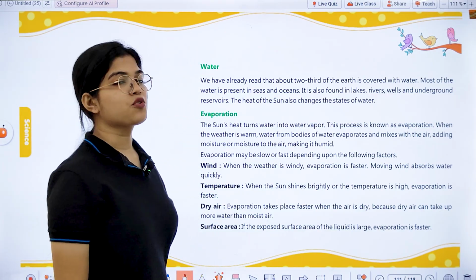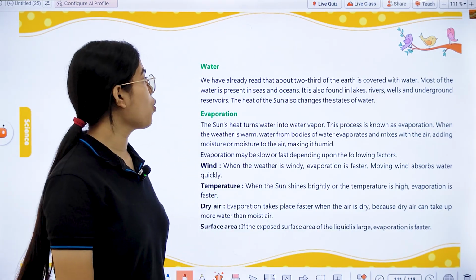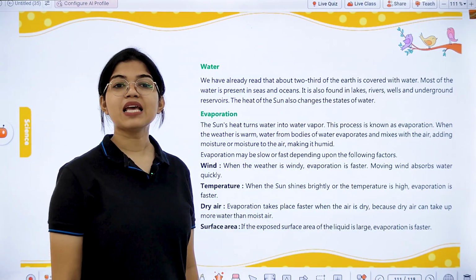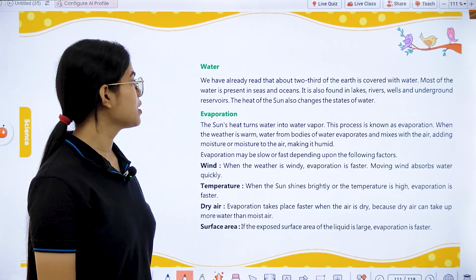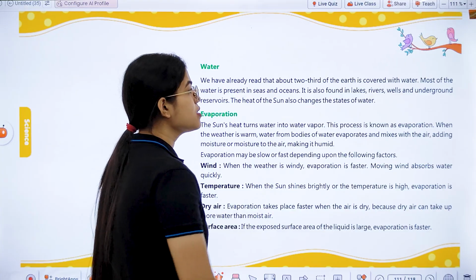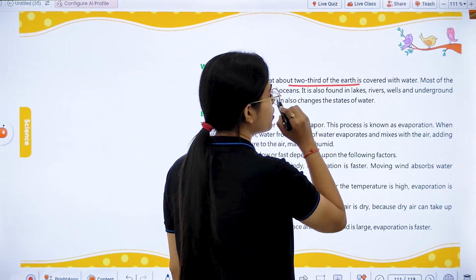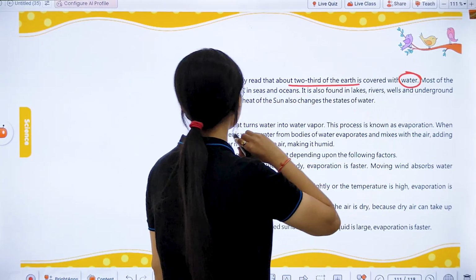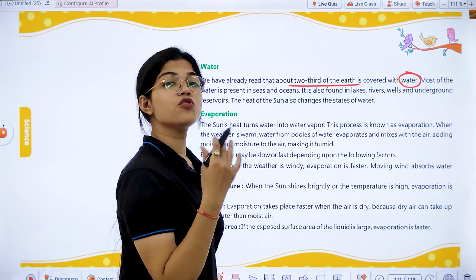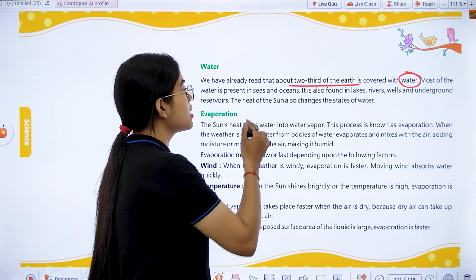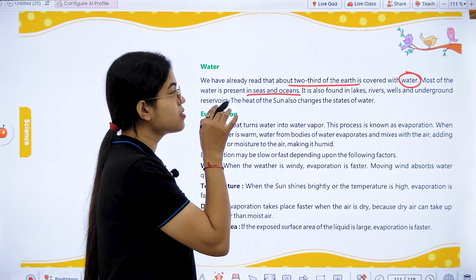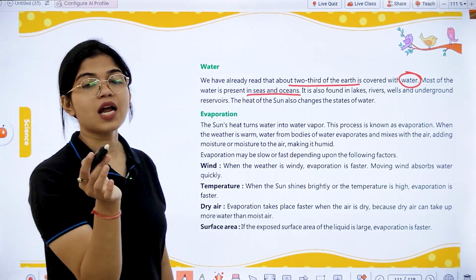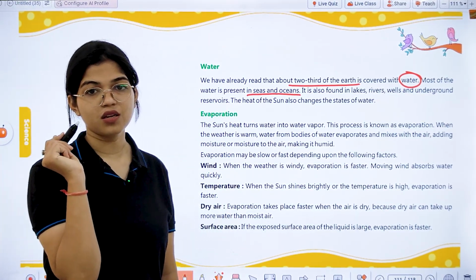Okay, now next we have the concept of water. So water is also one of the basic and essential needs for the survival of life on the earth. And we have already discussed that about 2/3 of the earth is covered with water. But most of the water is present in seas and oceans. And the water which is present in seas and oceans is salty water, that is not good for our consumption.